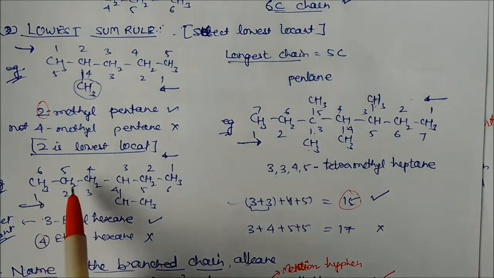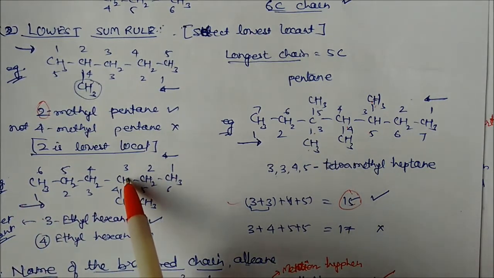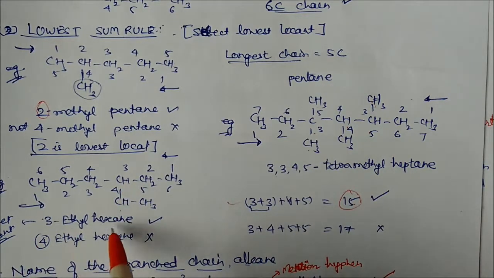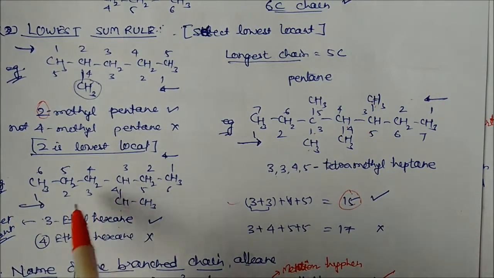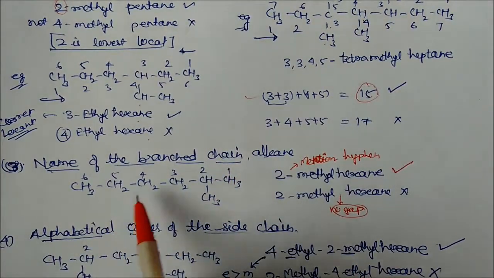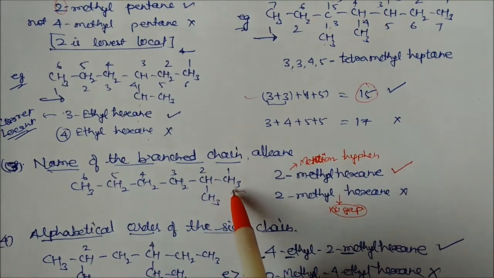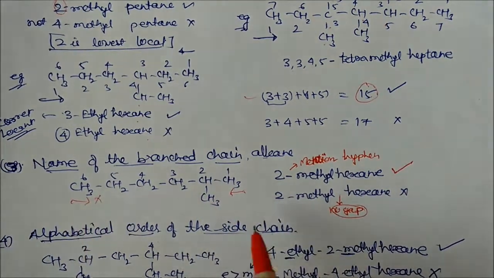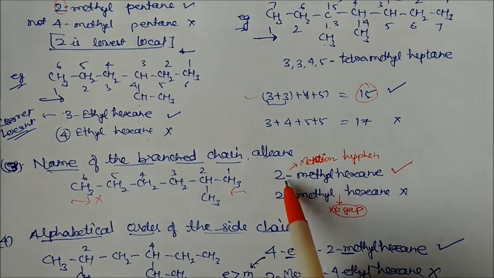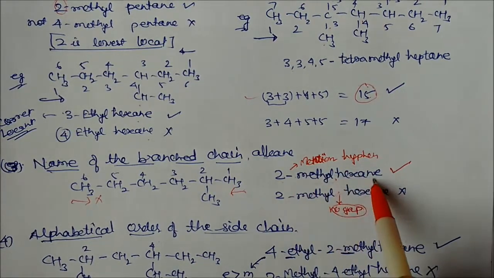Similarly, you can see here CH3, CH2, CH2, CH2, CH3. So this is 1 to 6, 1 to 6. Here the branching is on the 3rd carbon. So 3-ethylhexane is correct; 4-ethyl, counted from this side, will be wrong. This is a wrong answer, so keep this in mind while writing the nomenclature of the compound. Now the name of a branched chain alkane. Here 6 carbons are there with CH3 on this side. We have to start from this side, not from this side. This side will be wrong. So this is called 2-methylhexane, and there should be no gap. If you write a gap, it will be wrong. Write 2-methyl, then continuous methylhexane.